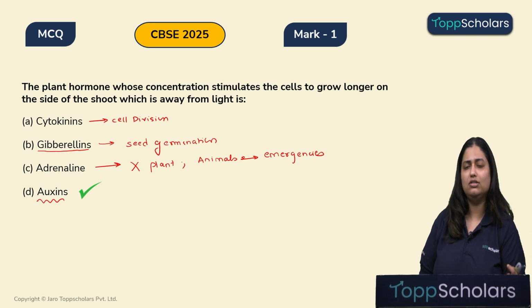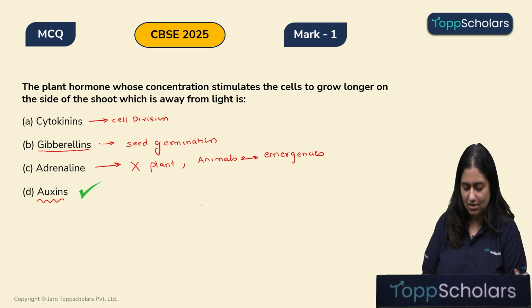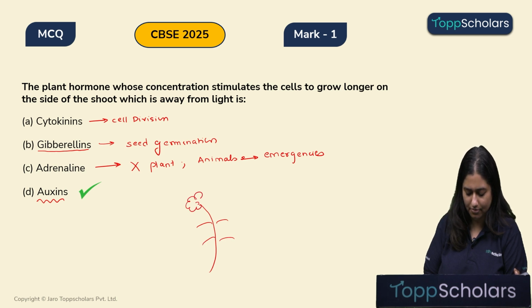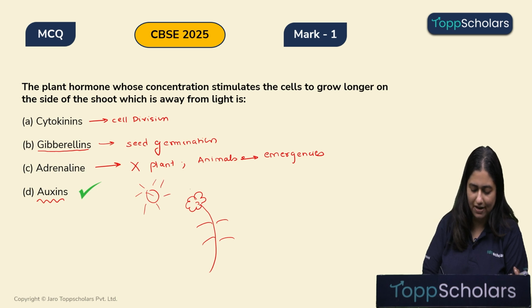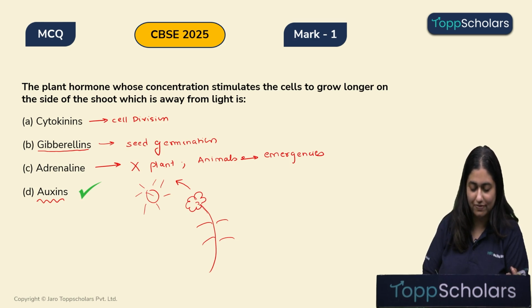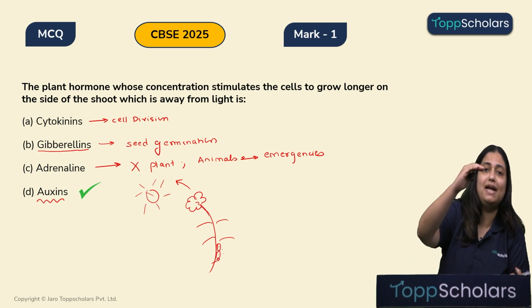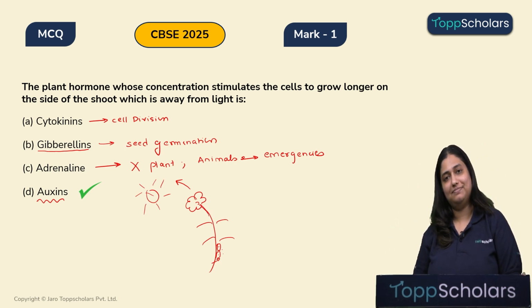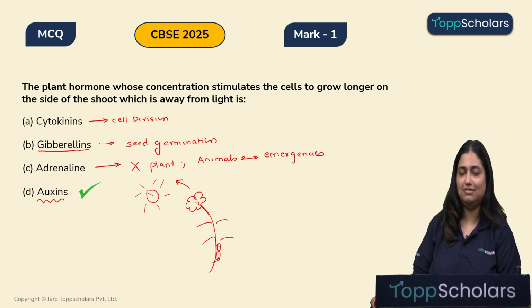Now, let's understand how auxin plays a role. So, children, let's say this is a plant over here. It is falling in this direction. So, the plant will naturally bend over here. What happens is, children, the auxins will travel from this light portion, where the sunlight is falling, towards the shaded portion which is this side. And it elongates the cells of the shaded portion because of which the plant will even bend more towards the sunlight. Alright. So, I hope this is clear.